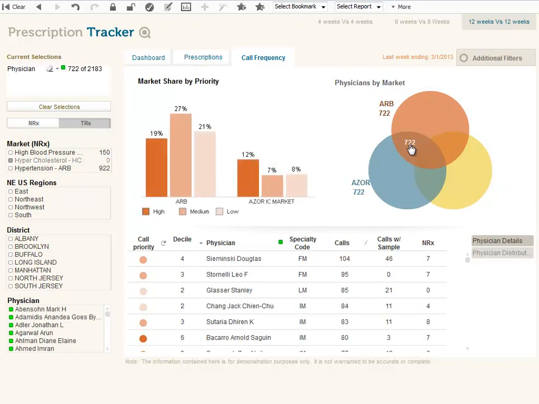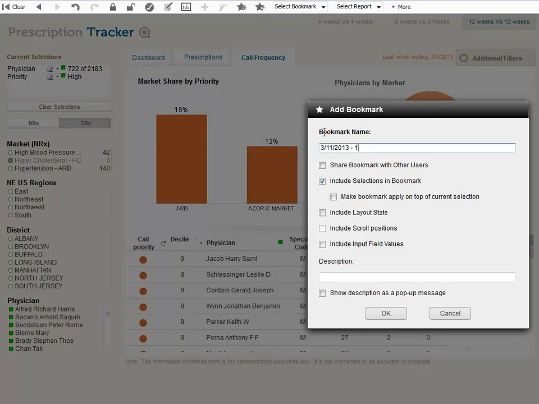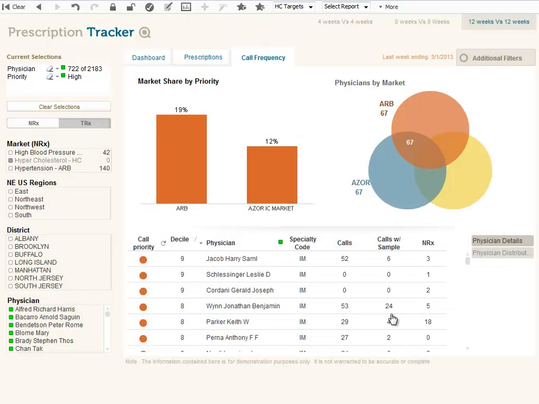Now I have a good starting point, but I need to start by calling the physicians with high priority for us. And then start by decile. Great, now I have a short list of 67 targets. I will save my findings. By creating a bookmark, I can continue with my task later. Great.